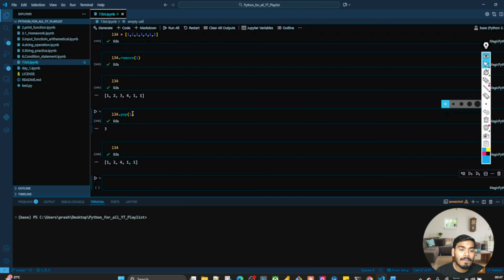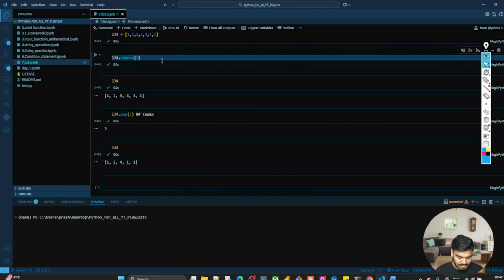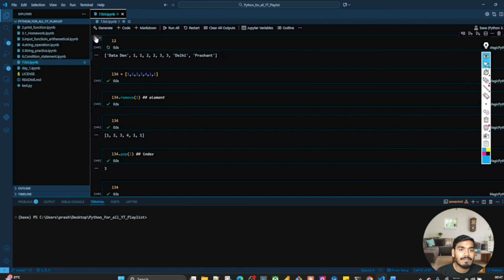So in the pop, what are we writing? We are writing the index value, guys. This is the index. Please note, this is the index value, and in this, this is the element. You want to check it again? Let's say that I have this list, right? I want to remove this data den.